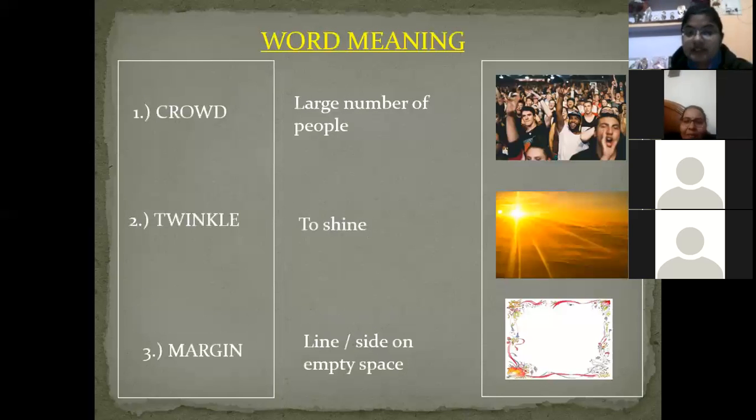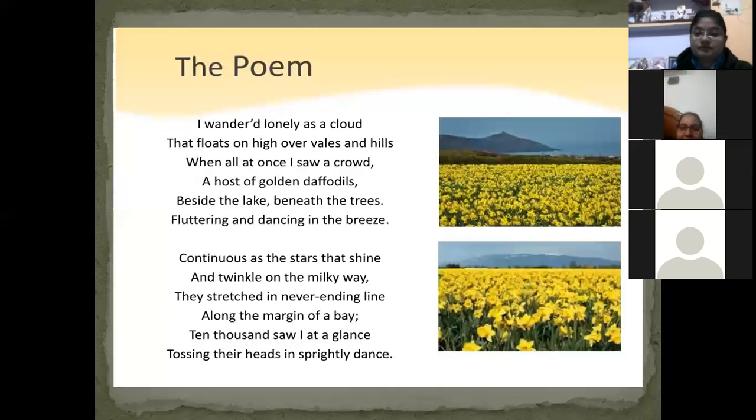Now, Rina, read this poem. I wandered lonely as a cloud that floats on high over vales and hills, when all at once I saw a crowd, a host of golden daffodils beside the lake beneath the trees, fluttering and dancing in the breeze.